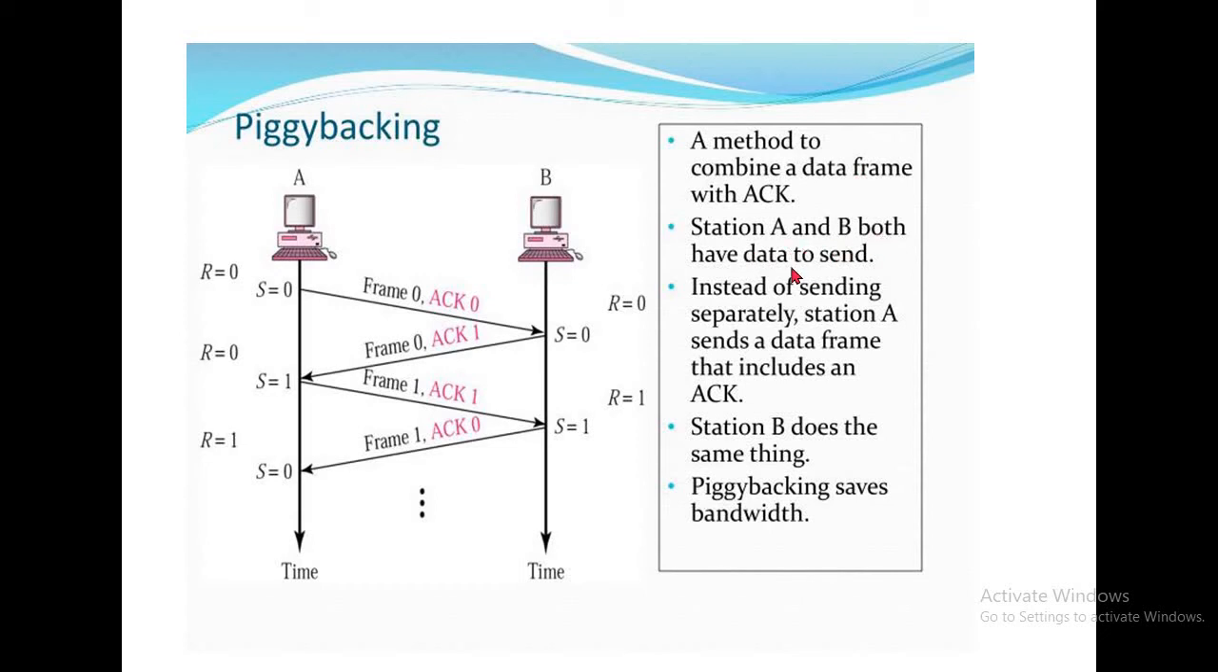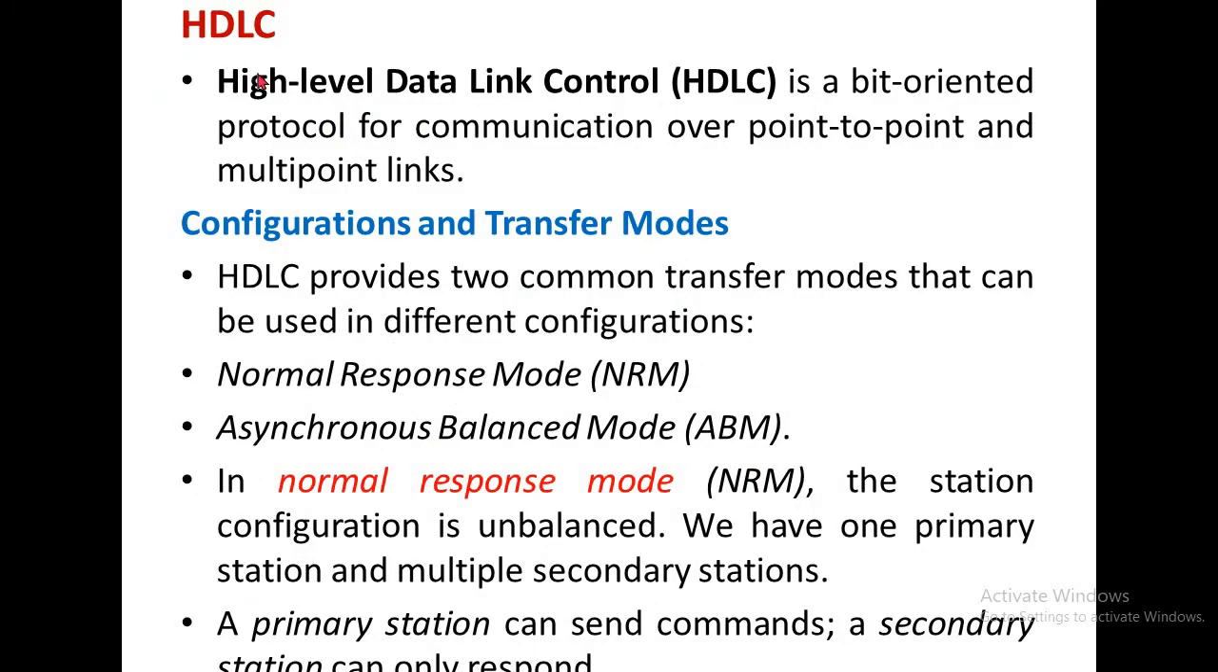Station A and B both have data to send. Instead of sending separately, station A sends a frame that includes an acknowledgement. Station B does the same thing. The main purpose of piggybacking is to save bandwidth.